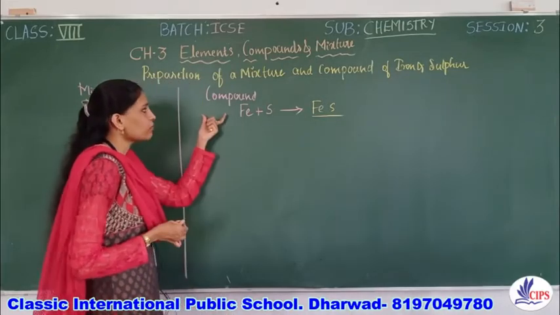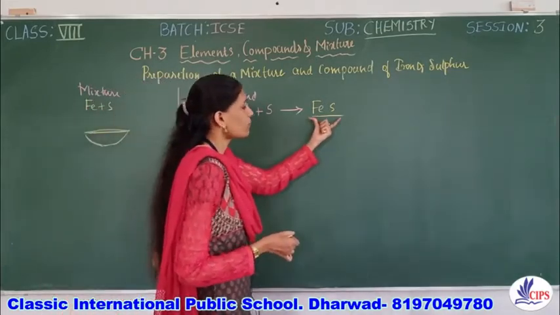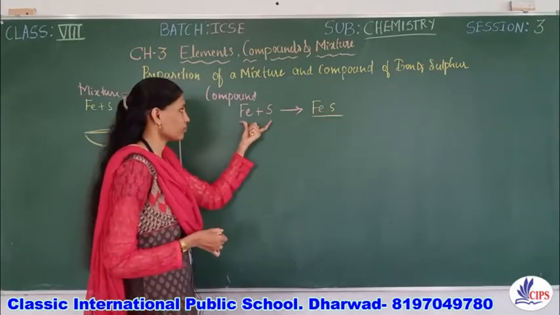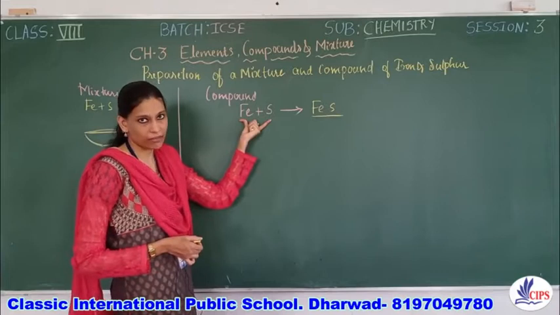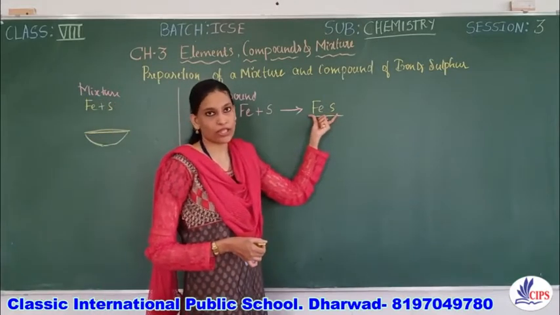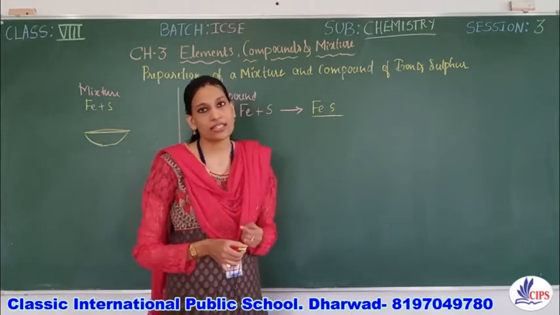Now, in a compound, the properties of the compound are very different from the properties of its constituent elements, right? So a completely new substance has been formed here, which we call iron sulfide.